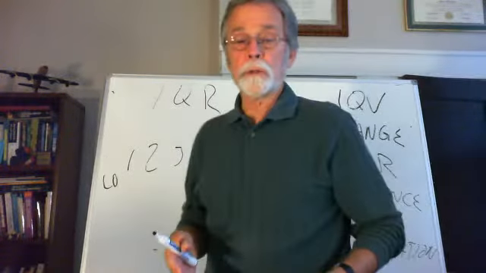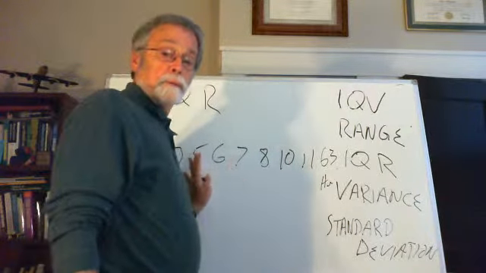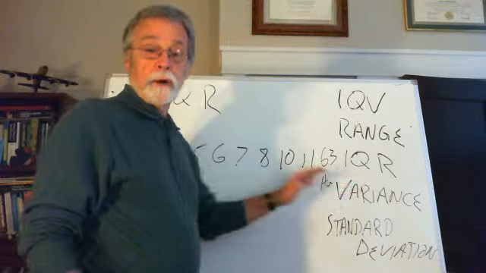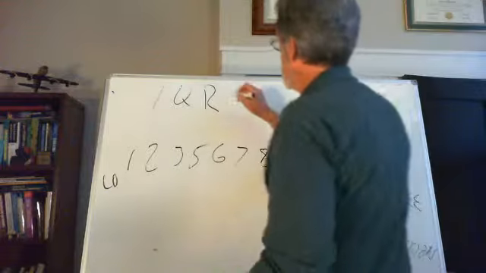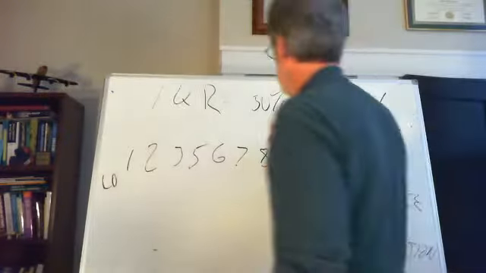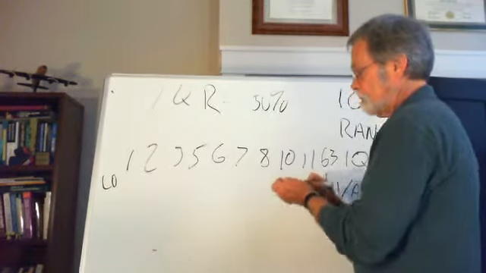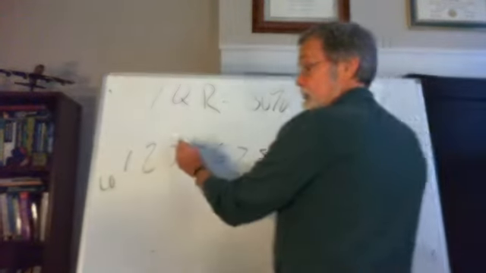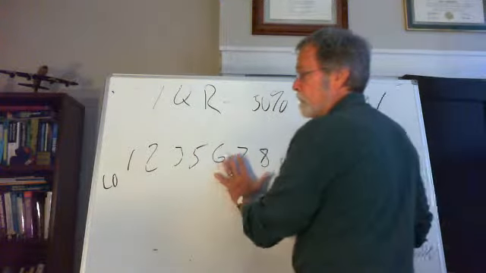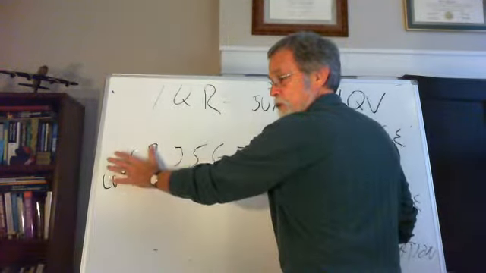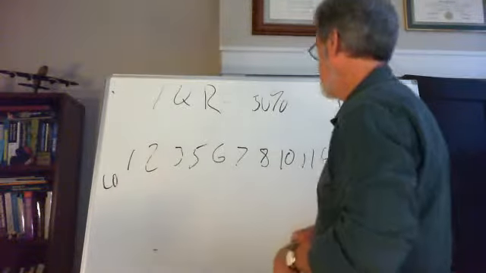One of the things we want to do with the interquartile range is take into account the relatively low values on the left or the high values on the right that are skewing it. Remember, if we have high values, it skews to the right. If we have low values, we get a negative skew to the left. The interquartile range is taking the middle 50% of a distribution, with the idea that if we eliminate the 25% to the left and the 25% to the right, then we have that middle 50%, and we get a better image of the natural internal distribution without being unduly influenced by extremely low values on the left or extremely high values on the right.